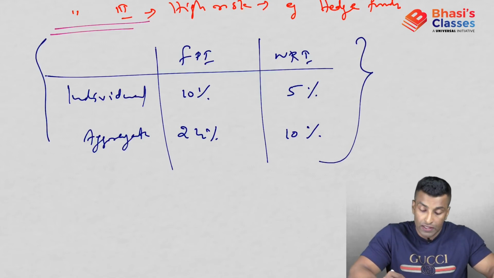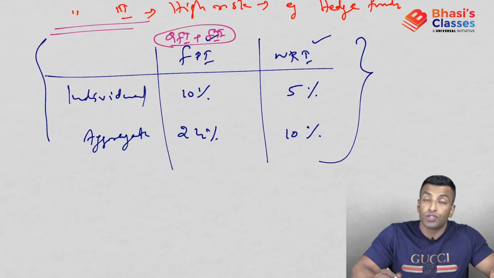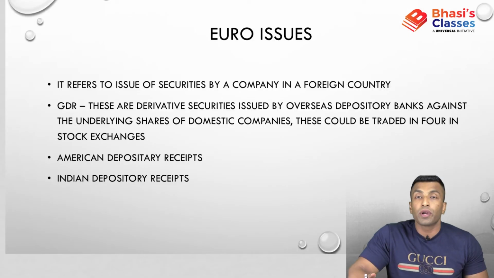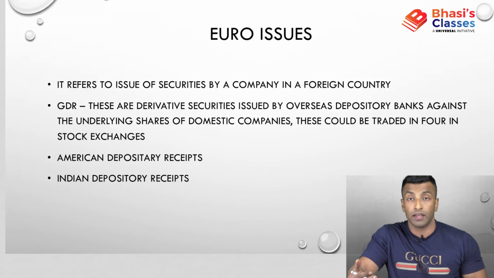Individual and aggregate ceilings are fixed both for FPI and NRI. FPI, so you don't have any confusion, we have already discussed it. It is actually QFI and FII merged as per the Chandrasekhar committee report. Now let's look into the next topic, which is a very important topic. Actually, most of the students are preparing this without knowing the real concept.